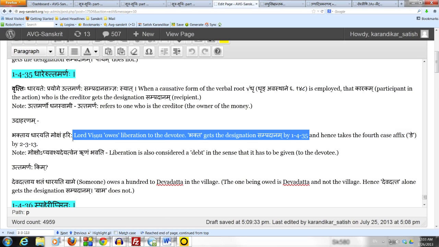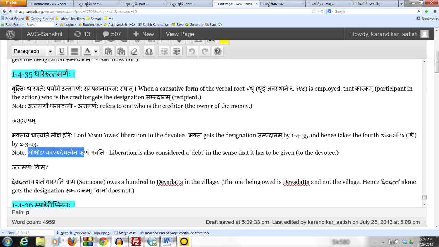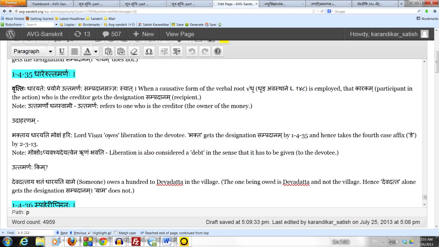Now how can moksha be something which is owed? How can that be a debt? The note says here, Mokshopyavashya deyatvena runam bhavati. Liberation is also considered a debt in the sense that it has to be given to the devotee. It's an interesting example. Illustrates the point that the debt doesn't have to be money. It could be anything that is owed to someone.